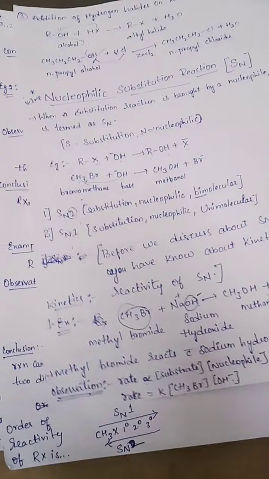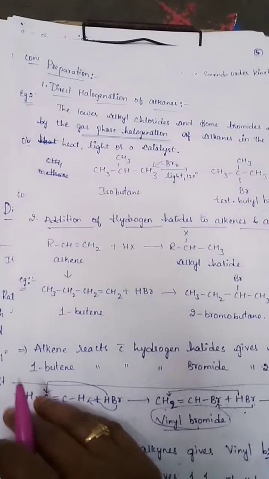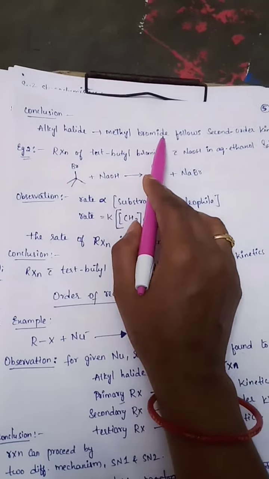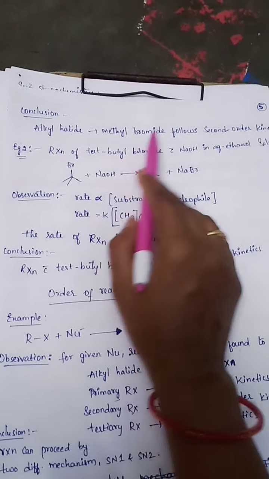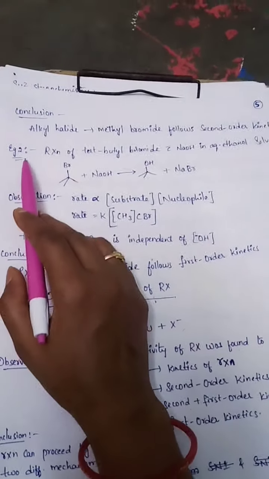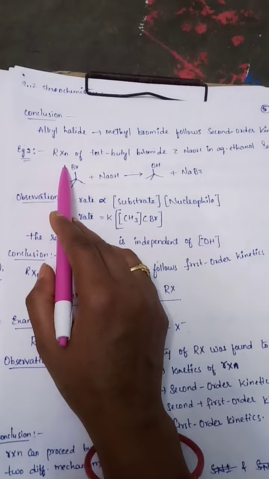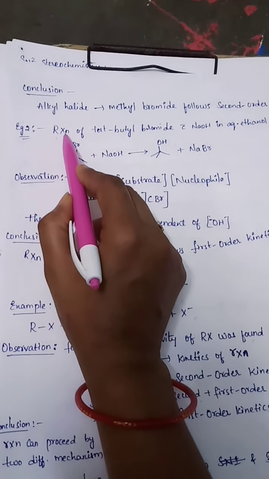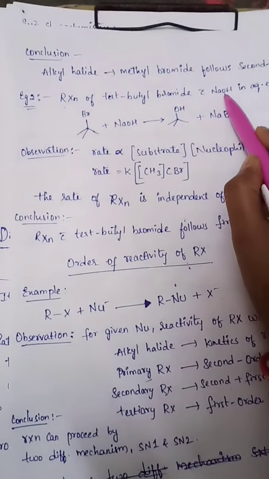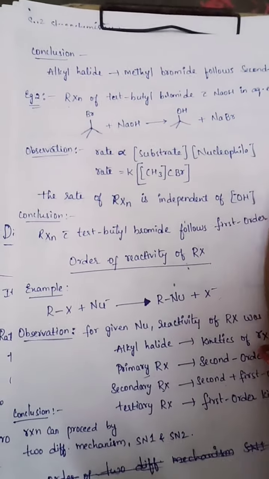Okay, this is the kinetics. Next, the conclusion: alkyl halide, here methyl bromide, follows second order kinetics. Next, example 2, RX with a nucleophile: tertiary butyl bromide with NaOH in aqueous ethanol solvent.